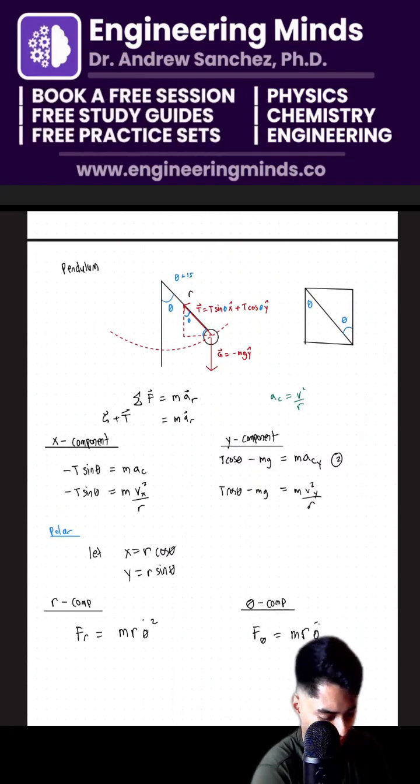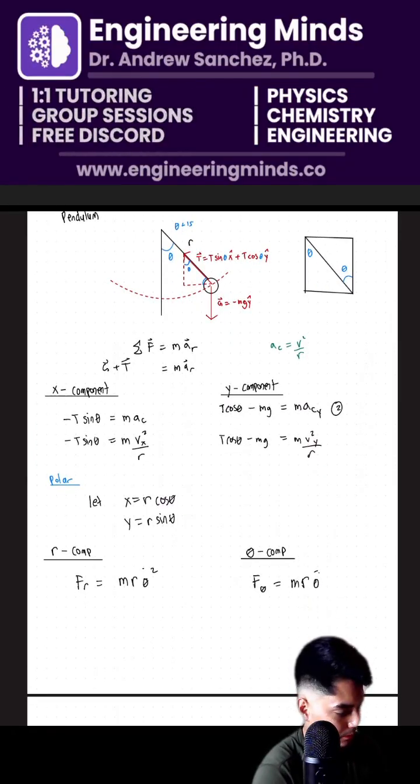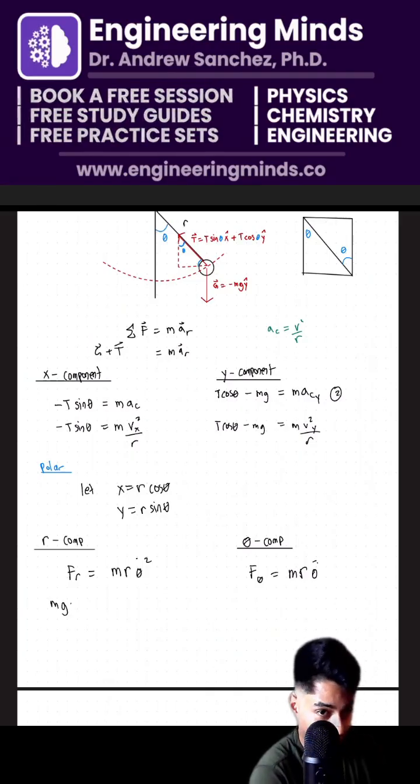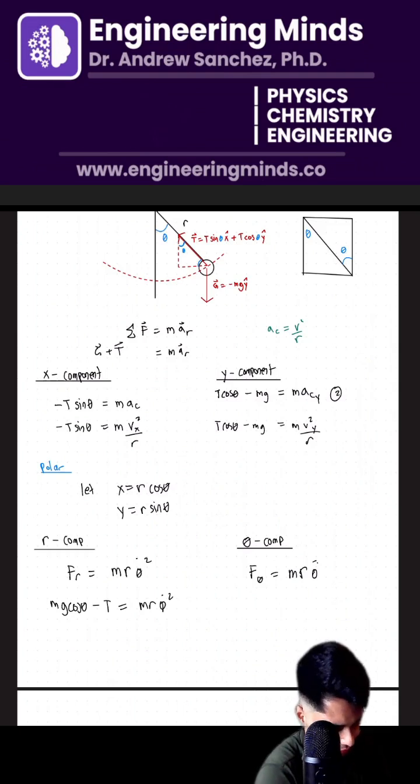Now, if I expand those, on the left-hand side, we're basically going to have the same thing. We're going to have our mg cosine theta minus the tension, and that's equal to m r double dot. Yeah, I'm curious if we can solve this using Lagrangians.